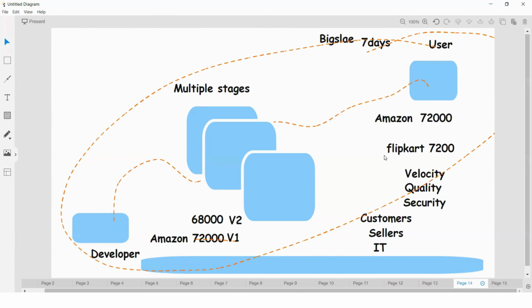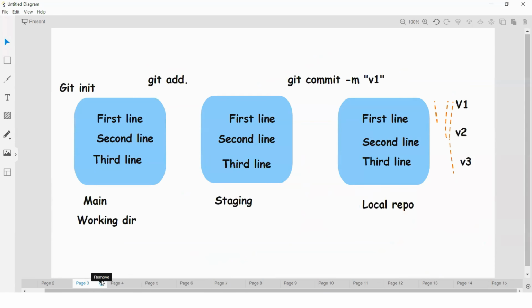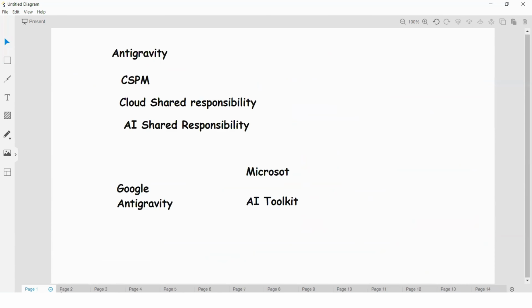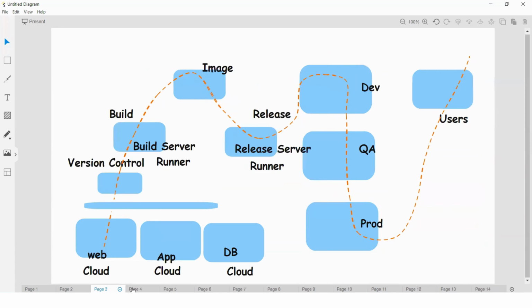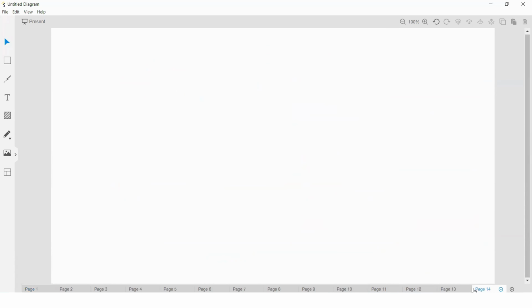As of now, let us discuss it in a very simple way. Let me create one simple picture: developers and end users.